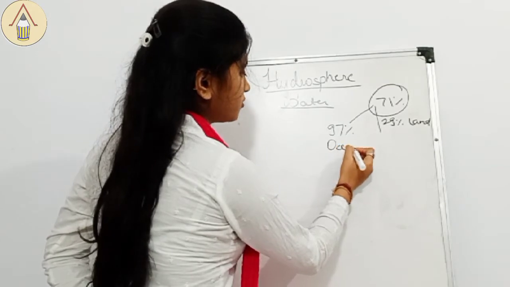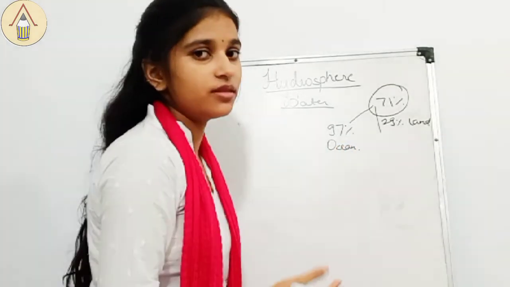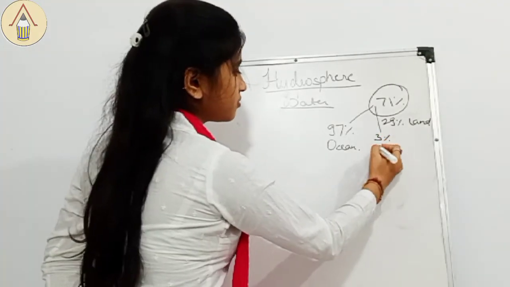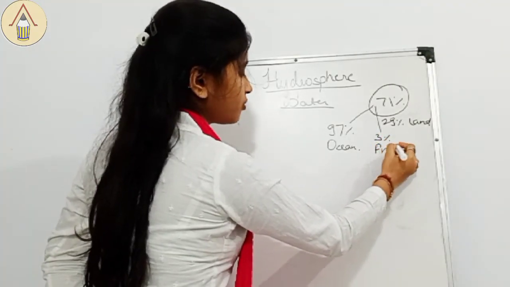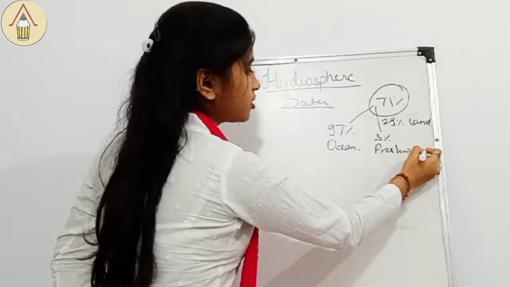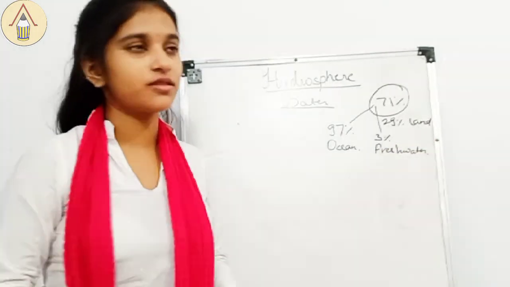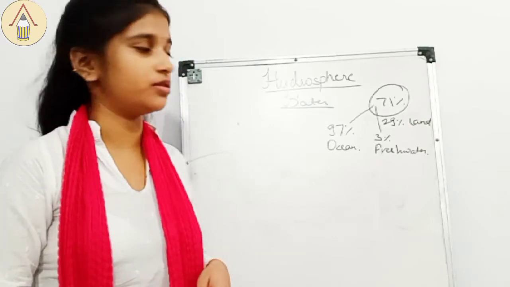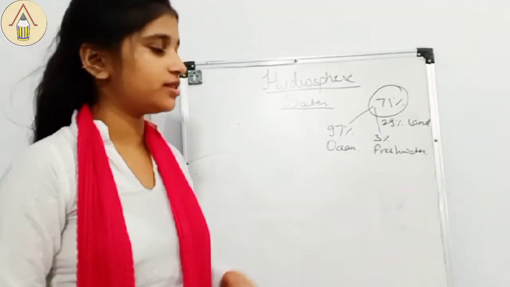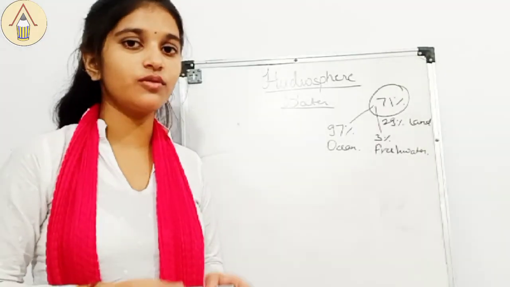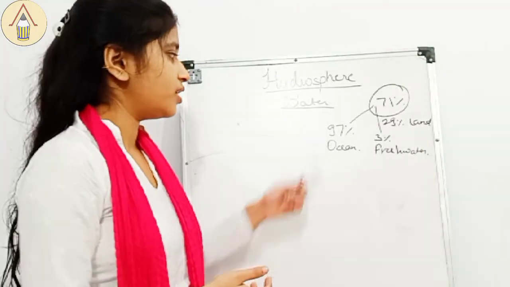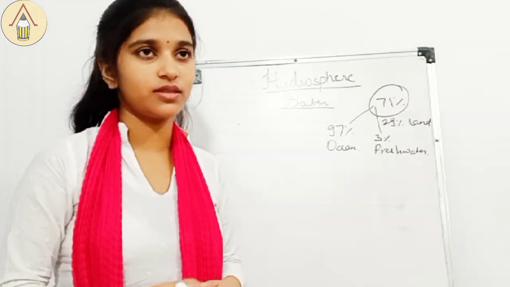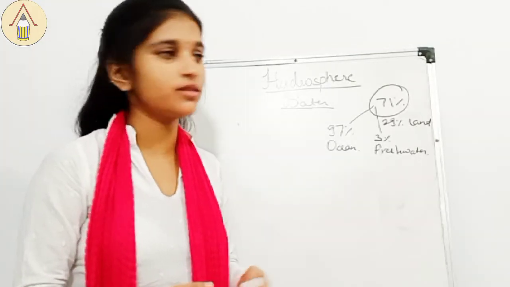So ocean water, ocean and other places where salt water is present, okay, and the rest is also not fresh water completely, we can say, because some is present in glaciers, some is underground, some are in rivers, lakes, ponds. So only 3% is there which we are able to consume. Rest 97% isn't quite good for us. It is salty water.